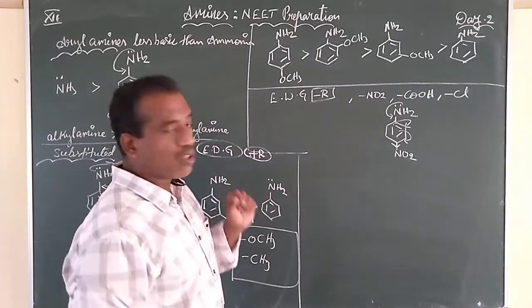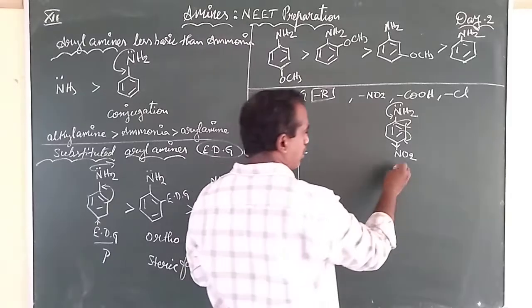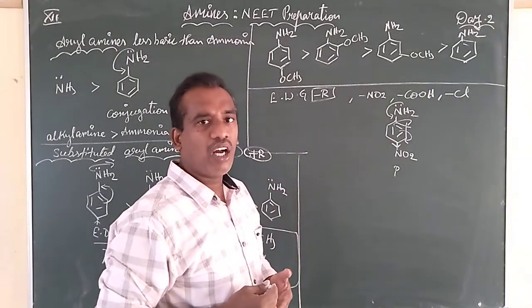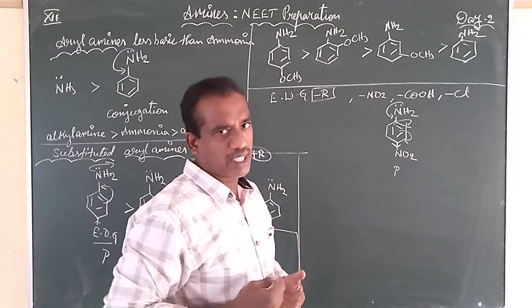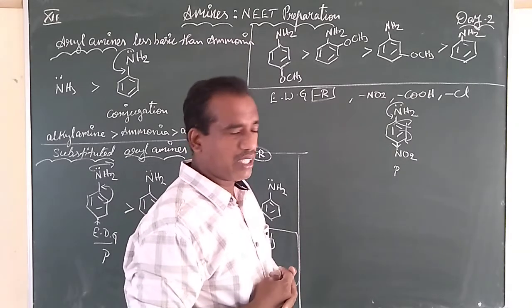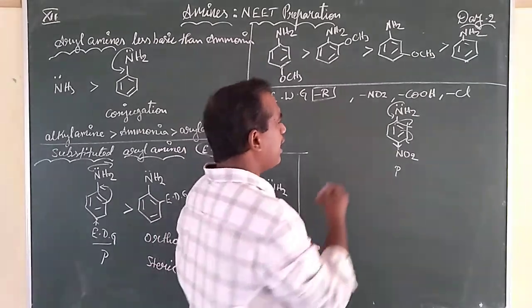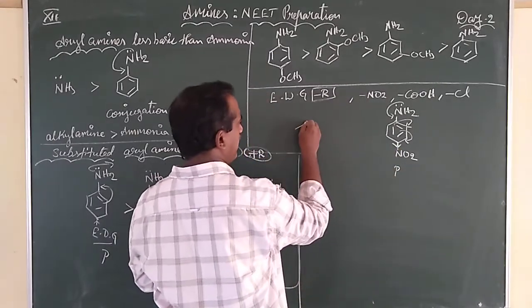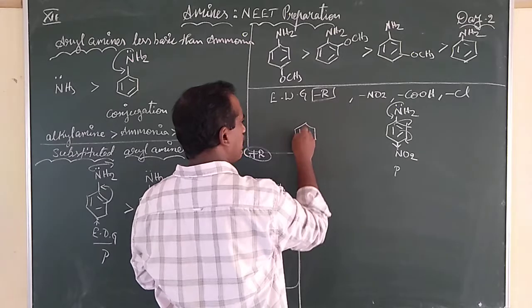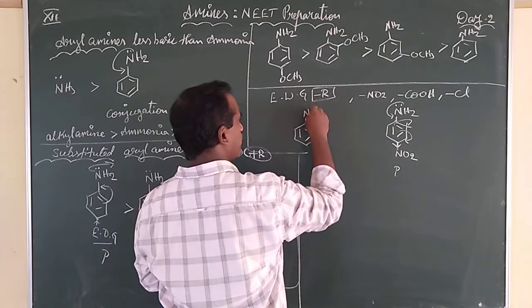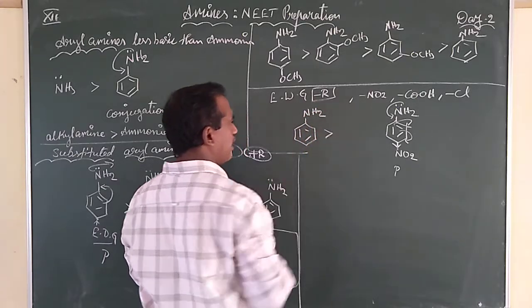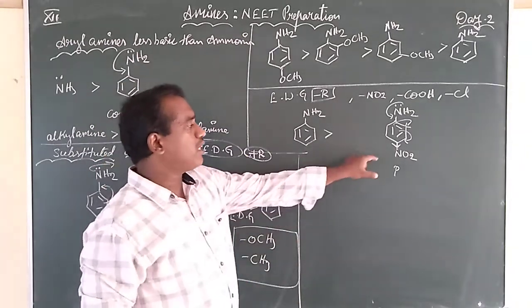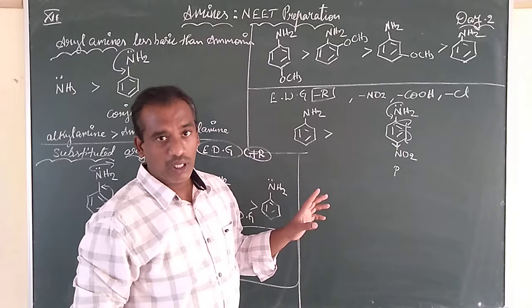So when an electron withdrawing group is present at the para position, the basic nature of aniline decreases. It is going to be less basic than aniline; aniline is more basic than the compound having the electron withdrawing group.